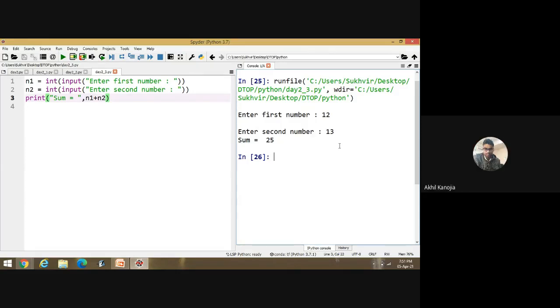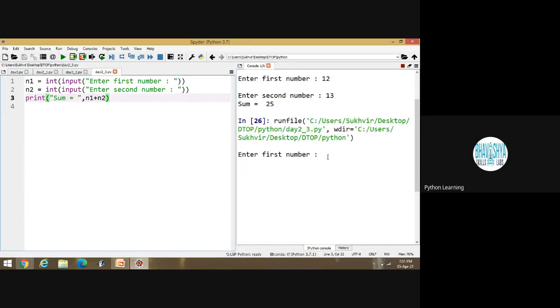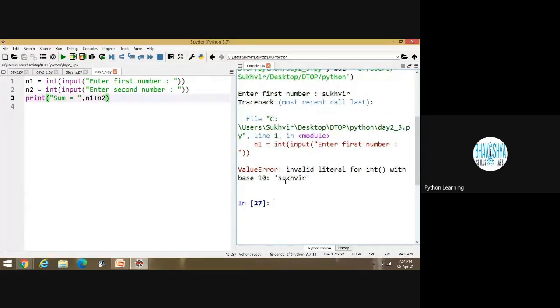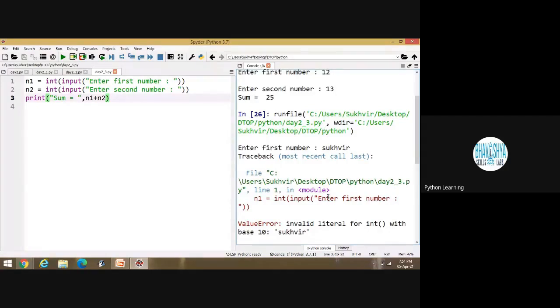Suppose one question is there. Again, execute the content. Suppose I am writing Sukhveer here. Look at this one: invalid literal for int with base 10. This one is not an integer value. The system halts. You can't enter even the second value. The system halts.